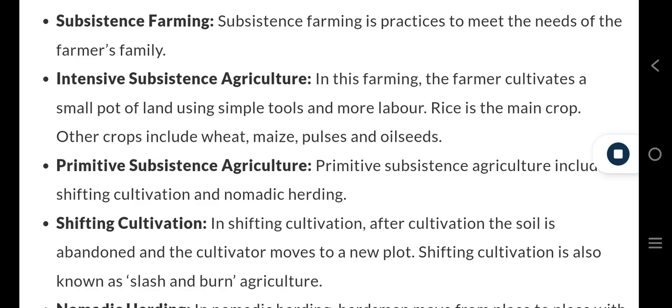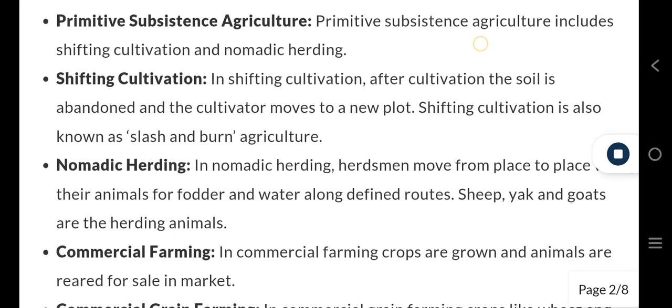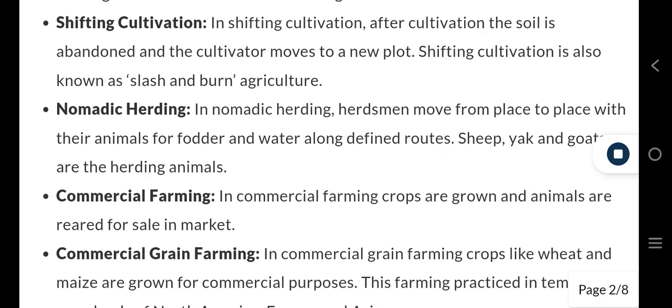Primitive subsistence agriculture. Primitive subsistence agriculture includes shifting cultivation and nomadic herding. Shifting cultivation: in shifting cultivation, after cultivation the soil is abandoned and the cultivator moves to a new plot. Shifting cultivation is also known as slash and burn agriculture. Nomadic herding: in nomadic herding, herdsmen move from place to place with their animals for fodder and water along defined routes. Sheep, yak, and goats are the herding animals.